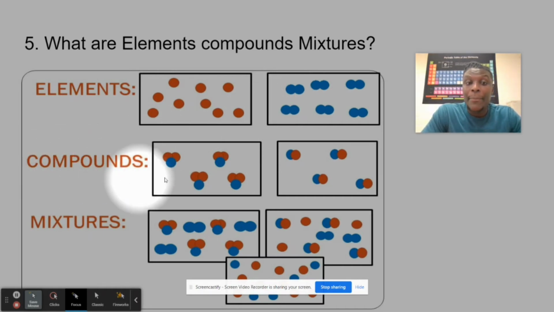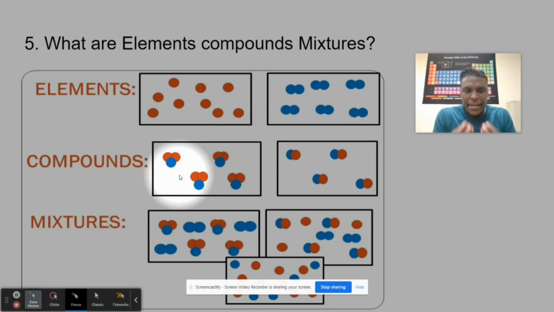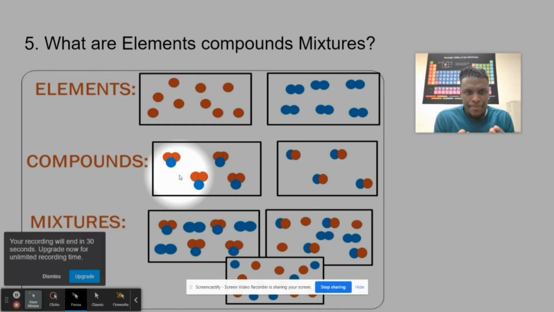Now, what are compounds? We have to pay very much attention here. Compounds are different elements coming together chemically. We have to remember that word.